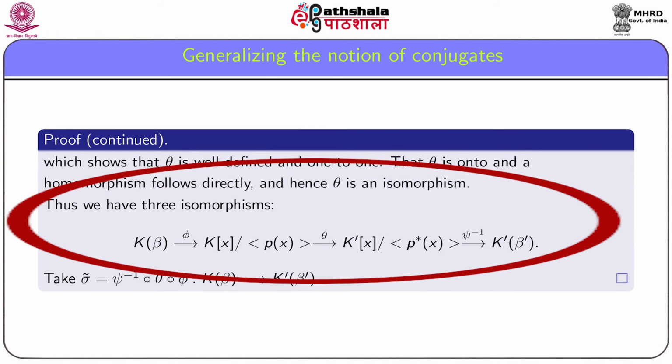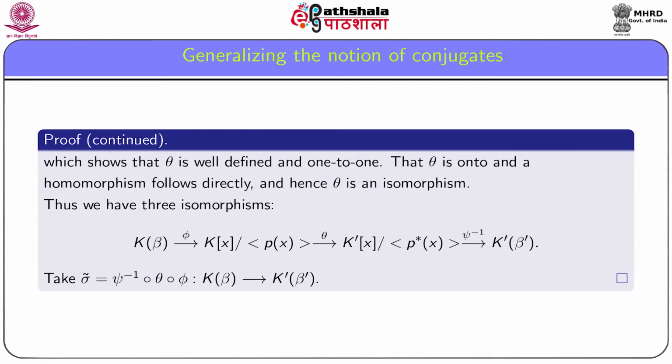Thus we have three isomorphisms, namely phi, theta and psi inverse. Take sigma tilde as the composition of psi inverse, theta and phi.